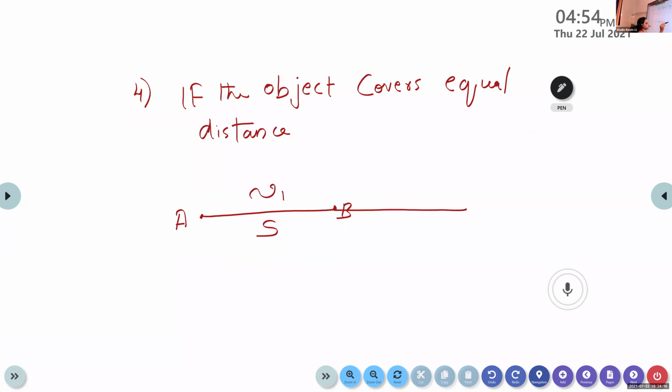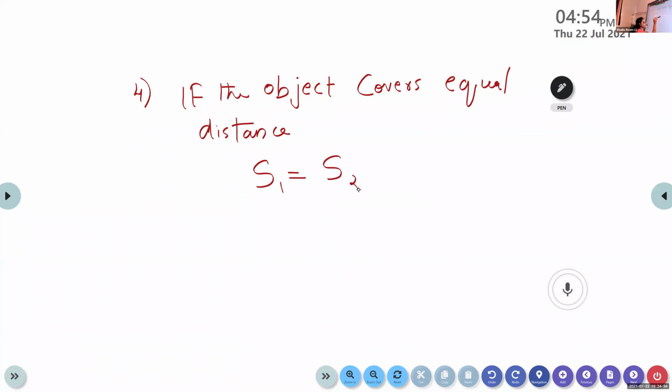Again from B to C, it covers the same distance S, but the speed is different, that is v2. So if the object covers equal distance, we can write S1 equal to S2 equal to the same distance S.